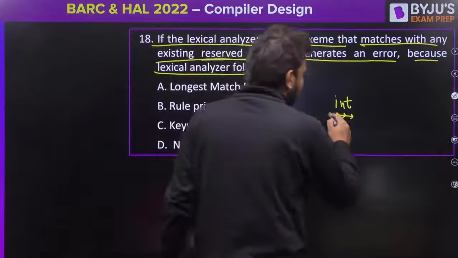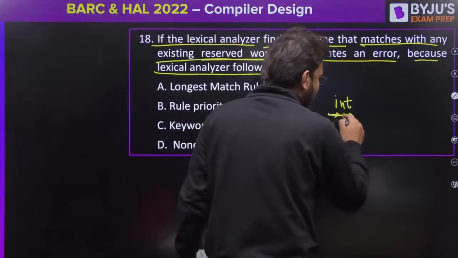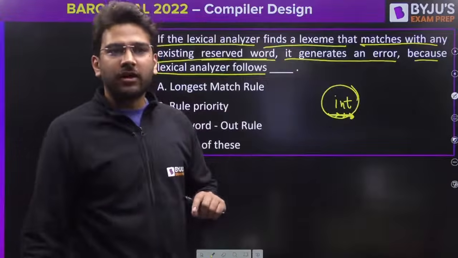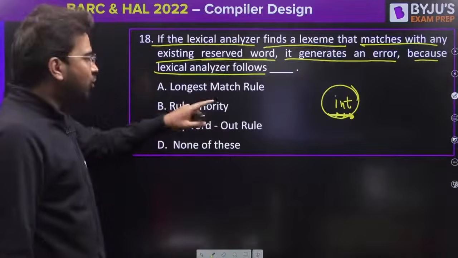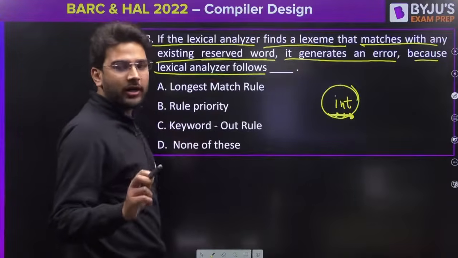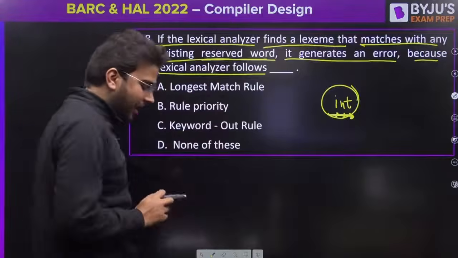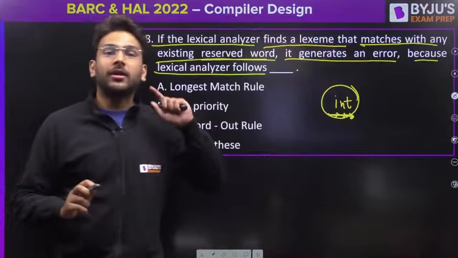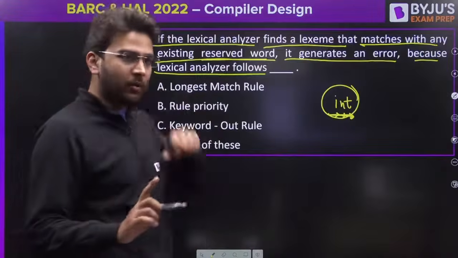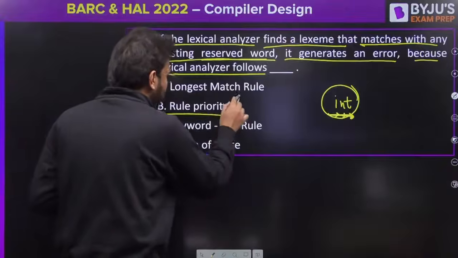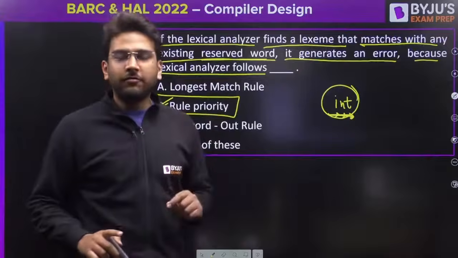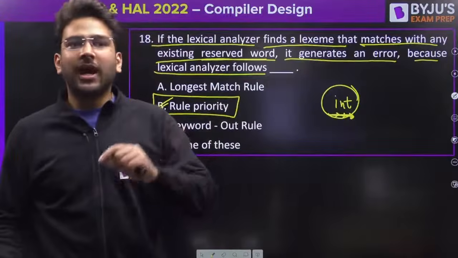Now here, when I scan the complete INT, it will find out that this is a reserved word. Now due to this, there is one rule of rule priority. So basically your lexical analyzer will give the priority to the reserved word over the identifier. Remember this point. So due to this rule priority, option B is the correct one. Your lexical analyzer will give the priority to the keyword over the identifier.